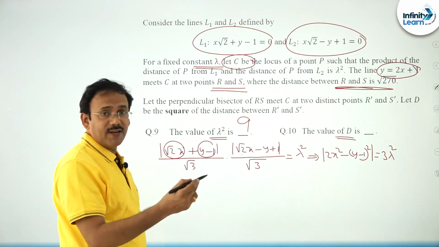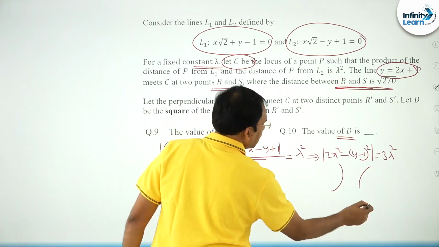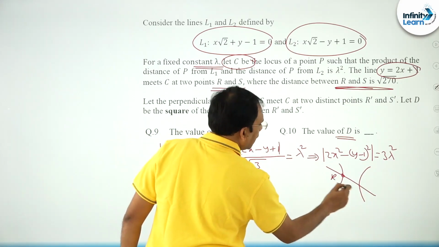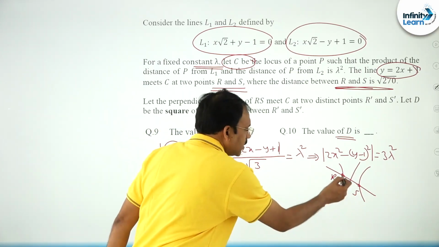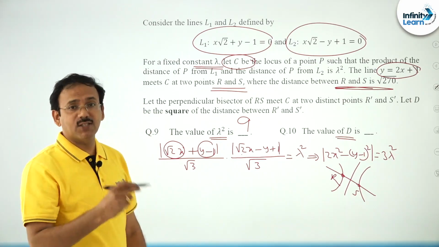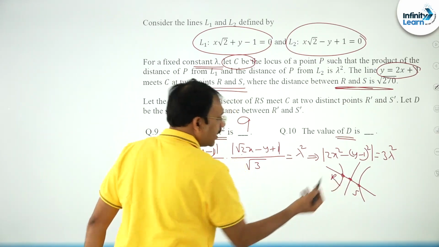So, x1 and y1 are opposite in sign, this is a hyperbola, this line cuts it at R and S. So, for the perpendicular bisector of RS you have to take x1 plus x2 by 2 comma y1 plus y2 by 2, the midpoint.